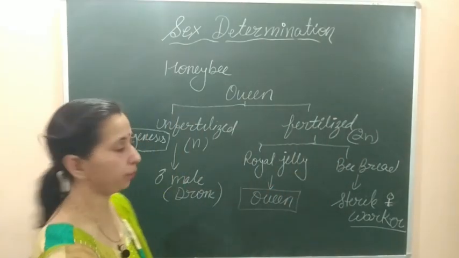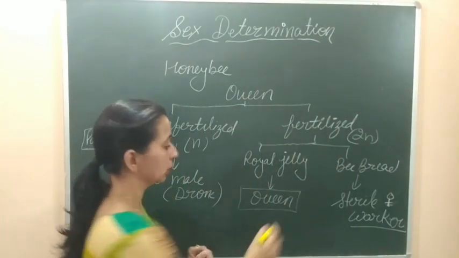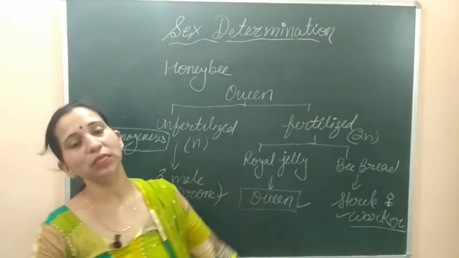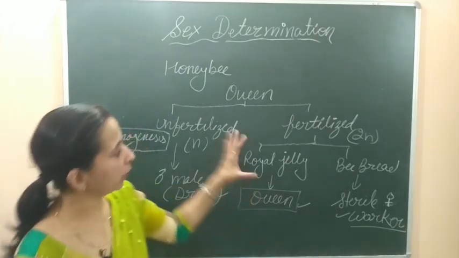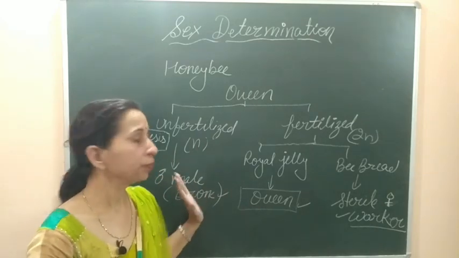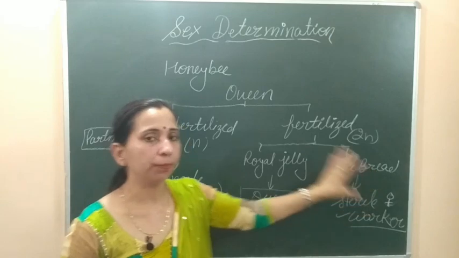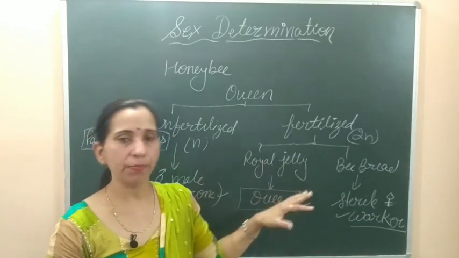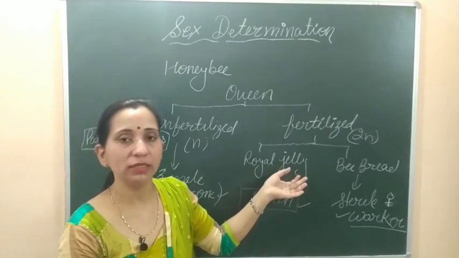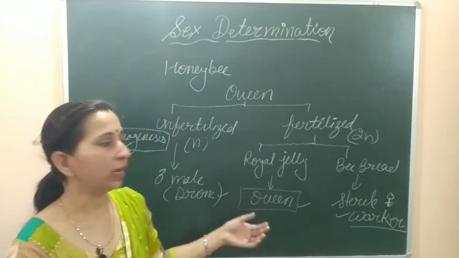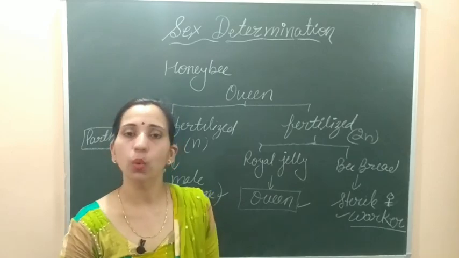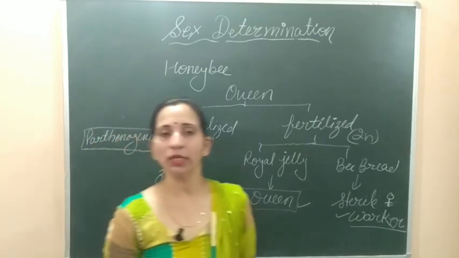So these three types of honeybees present in the hive are the queen honeybee, drone, and the worker honeybee. The sex of these three types of honeybees is determined in this way. The unfertilized eggs directly develop into the male honeybee, that is the drone, whereas for the fertilized eggs, sex determination is dependent on another factor. If the royal jelly is provided to the fertilized egg, then it will form the queen honeybee, whereas if it is fed on the bee bread, the honeybees formed are the sterile workers. So this is the sex determination in the case of honeybee.